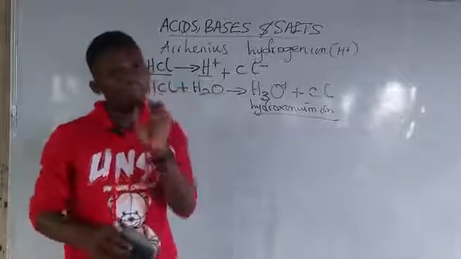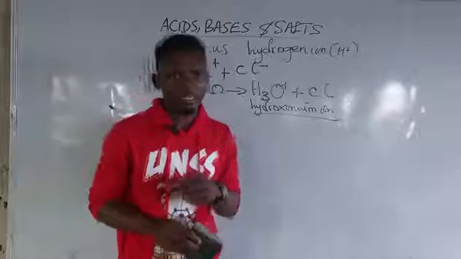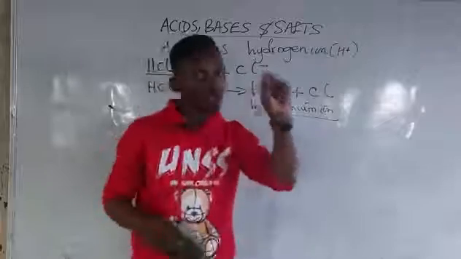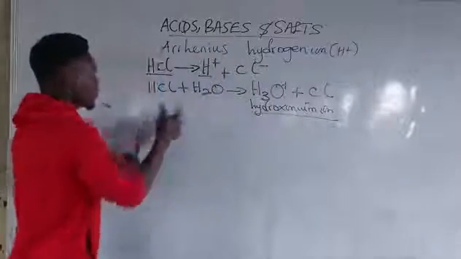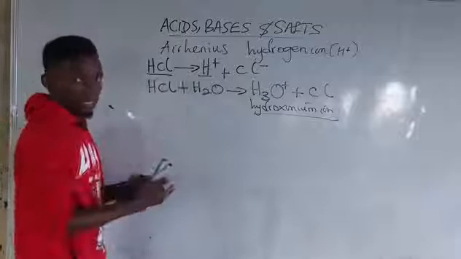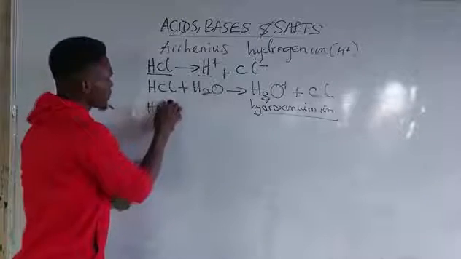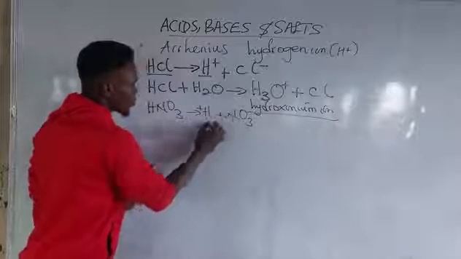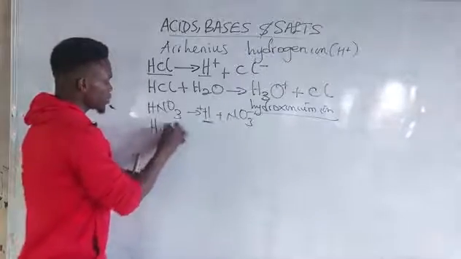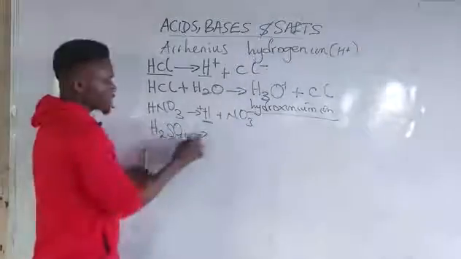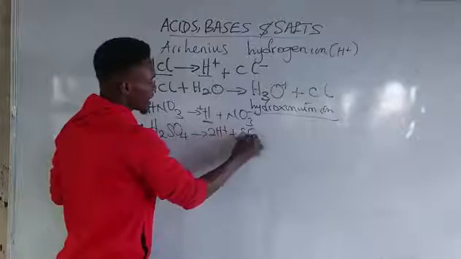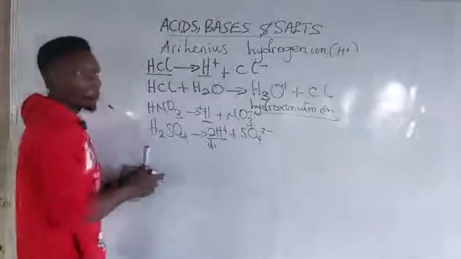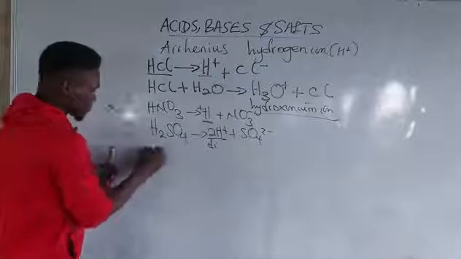What about polybasic? A polybasic acid is an acid that dissociates more than once to keep producing hydrogen ion per molecule. Let's take this. It means already HCl is monobasic, right? Then HNO3, for example, I'll have H plus and NO3 minus. It is also monobasic. What about H2SO4? If it should dissociate, I'll be having 2H plus and SO4 2 minus. It means this one is dibasic.